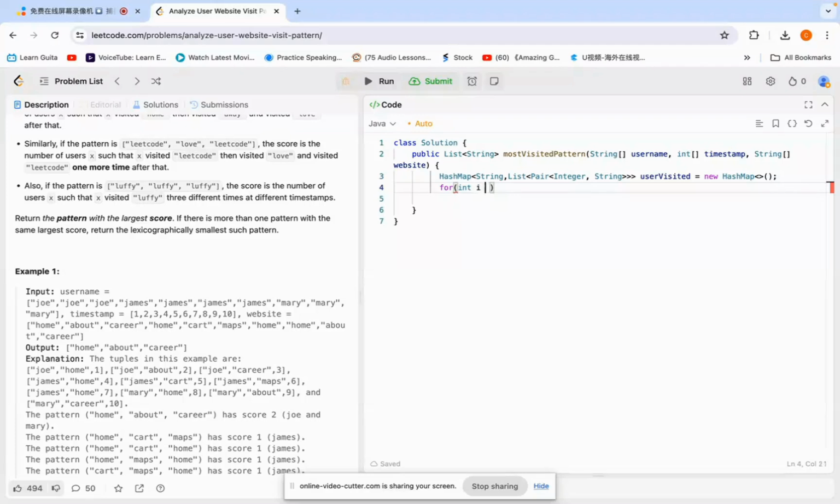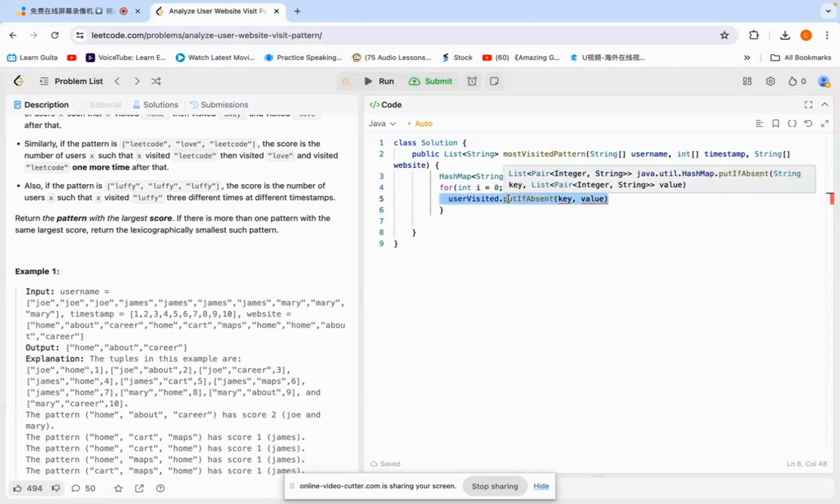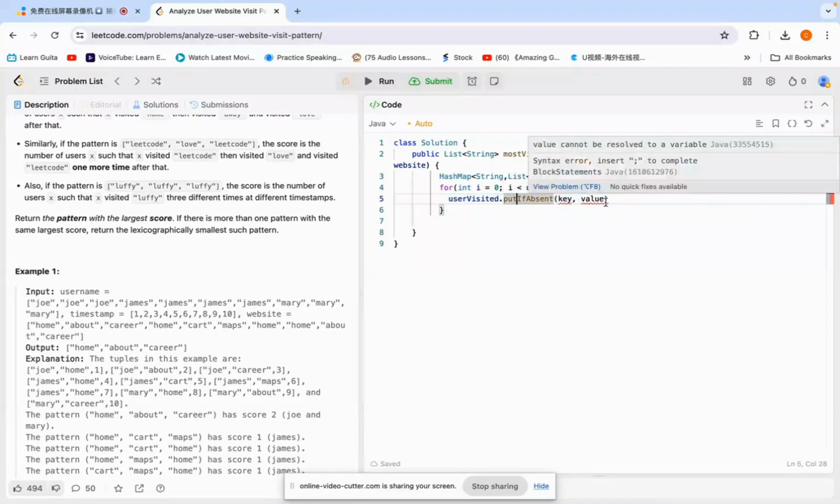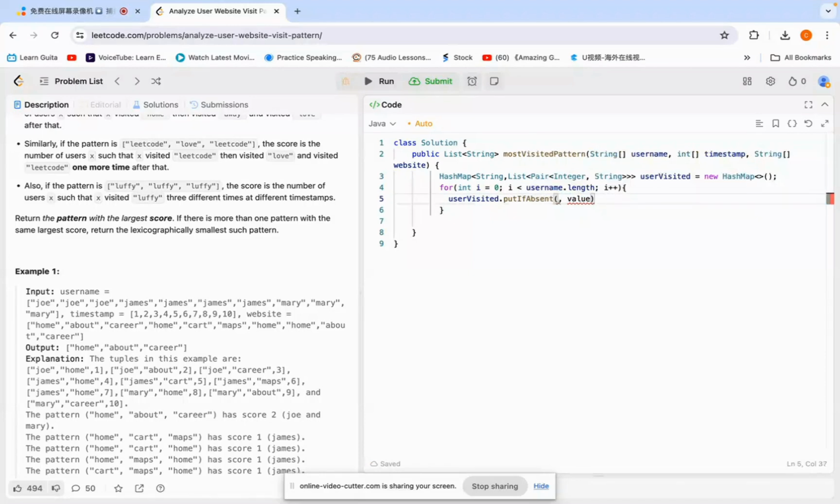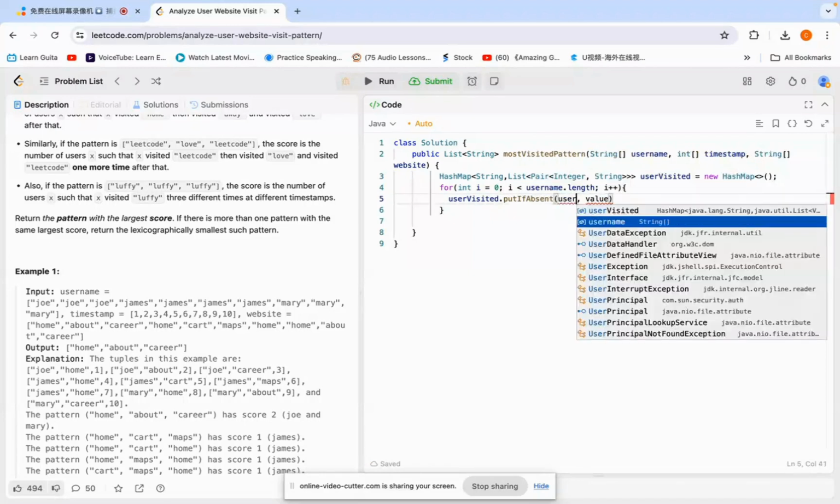So just loop over the length of usernames. Then use putIfAbsent. I'm not sure, are you familiar with this one? If you are not familiar with putIfAbsent, you can use contains to check whether we have the user or not. And then we just put the username.